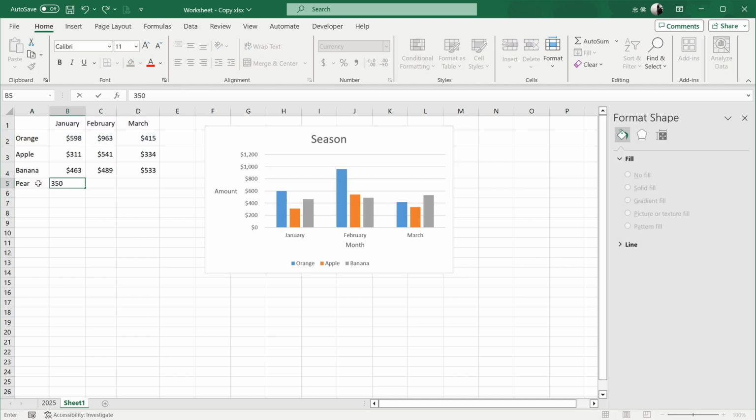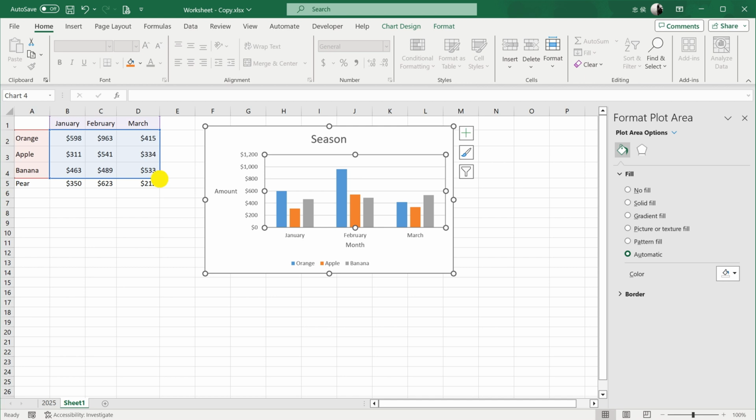After inputting, click the chart. The table edges will now show colored boxes representing the chart data range. Then drag with the mouse to expand this range downward, and the new data appears in the chart.